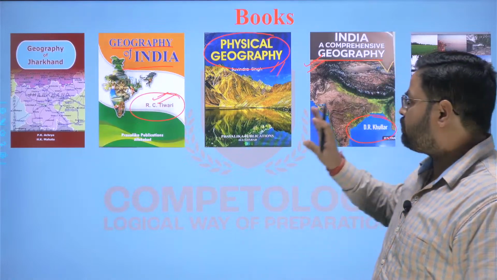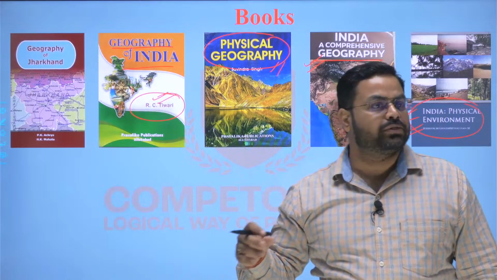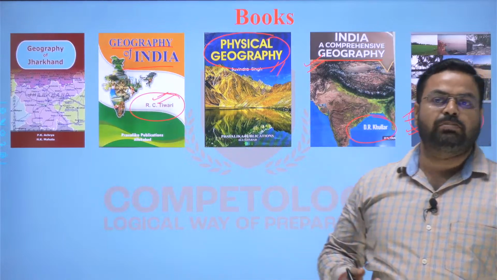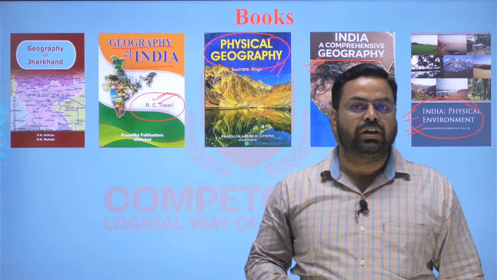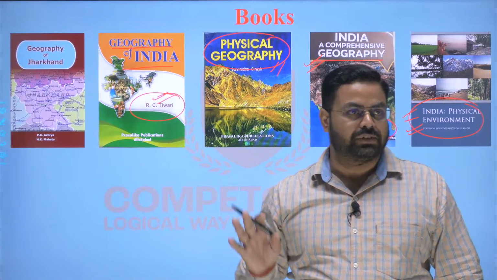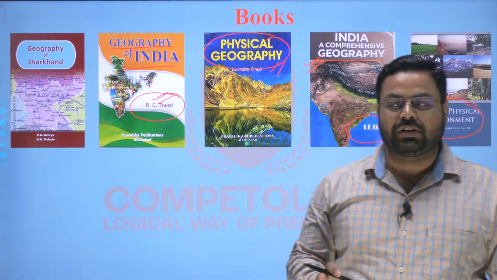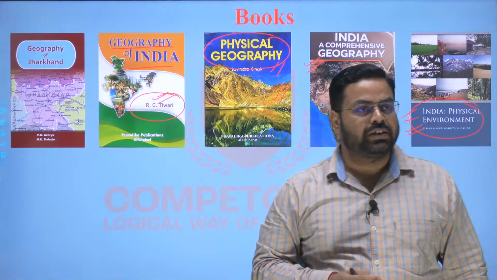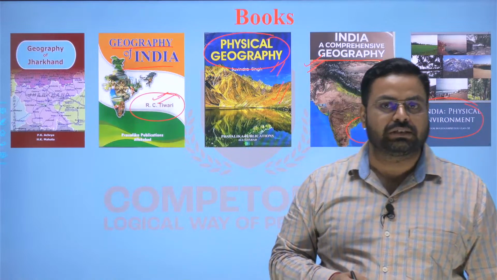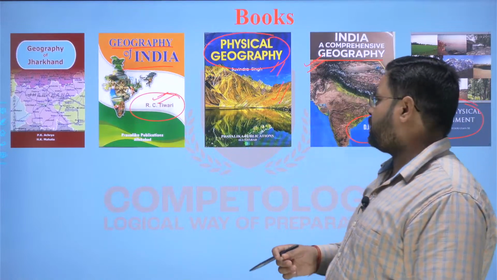And again here, you will have to select the topics, turn the pages a number of times to find out what you have to read and what you have to leave, right? Because of that you will lose too much time, effort and energy. So you have to conserve that, right?